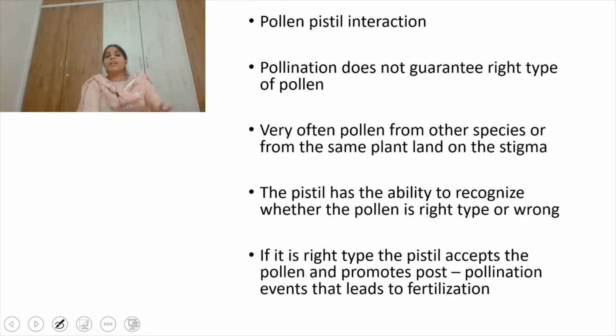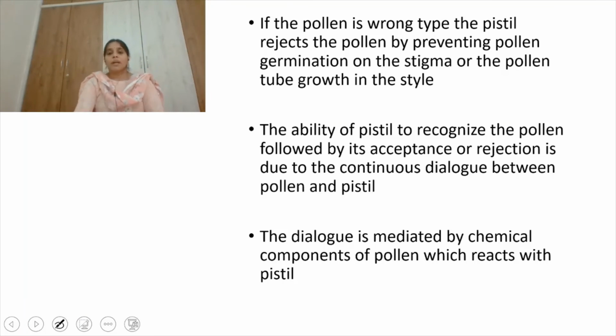If the pollen grain that falls on the stigma is the right type, then the pistil accepts that pollen grain and initiates the post-pollination events. That is, what has to take place after pollination. That will initiate it, which leads to fertilization. But if the wrong type of pollen grain falls on the pistil, it rejects the pollen grain and does not allow it to germinate. Post-pollination event means germination of the pollen grain. It prevents the germination of the pollen grain.